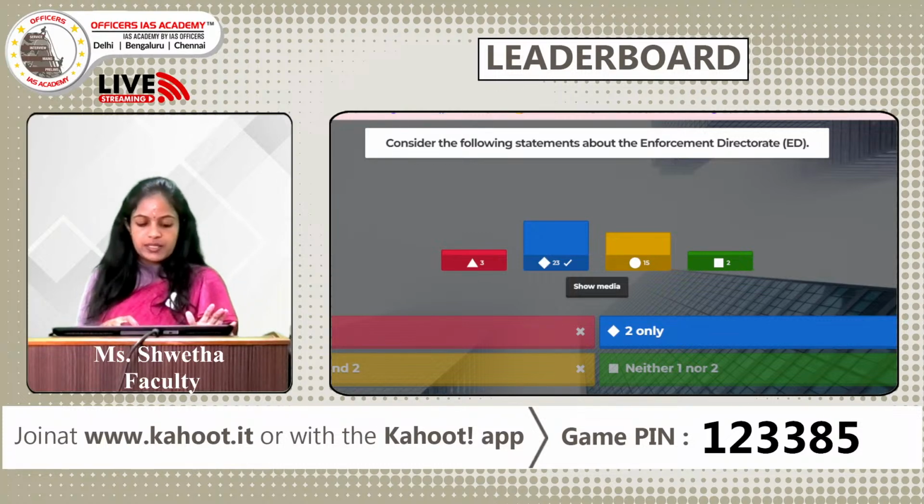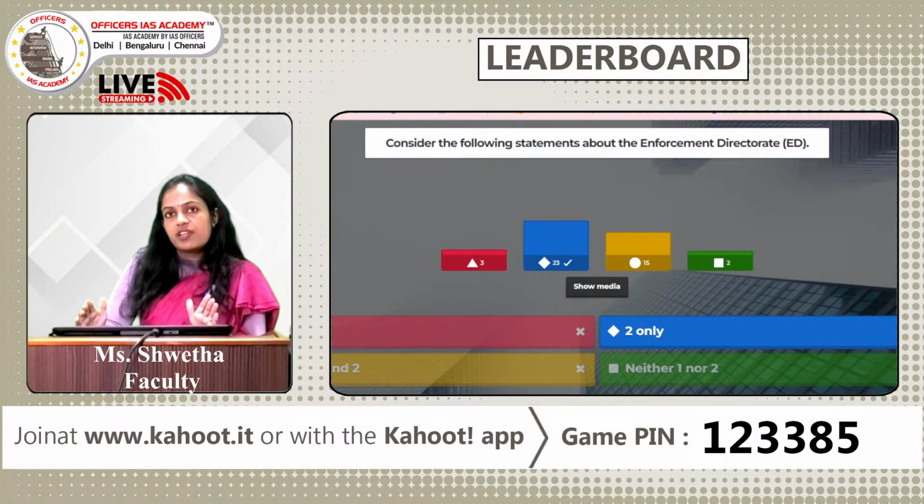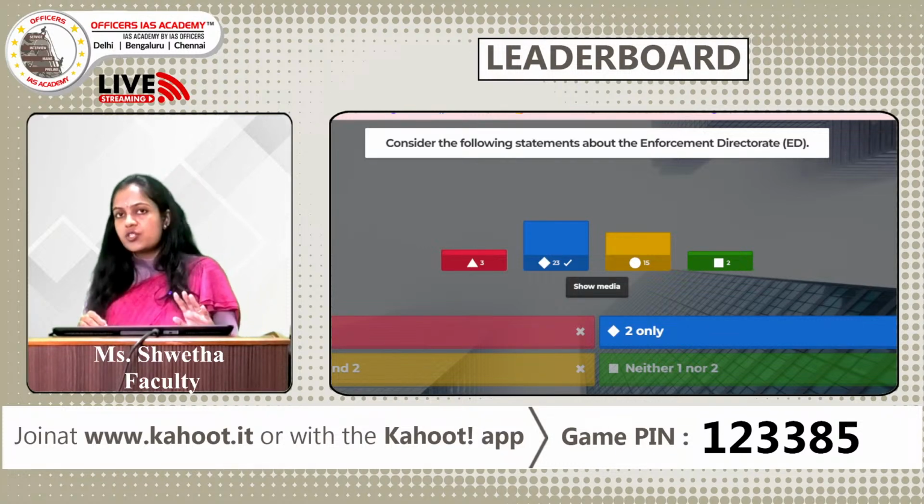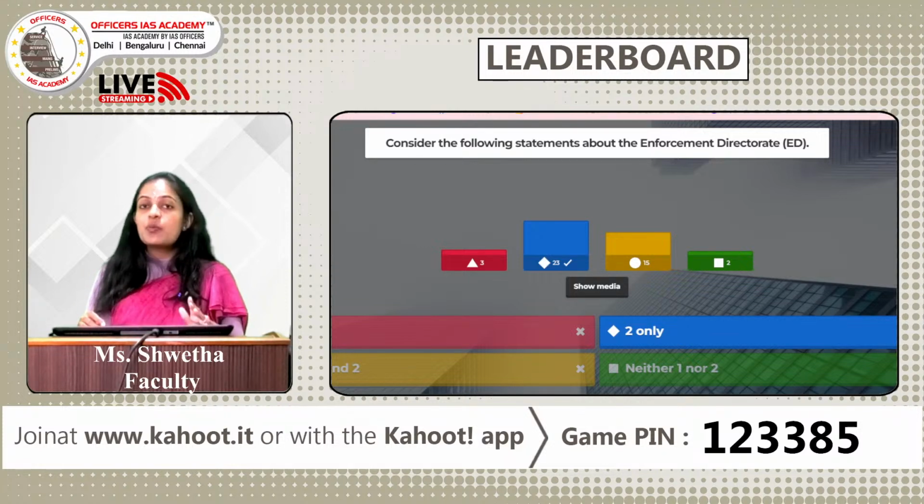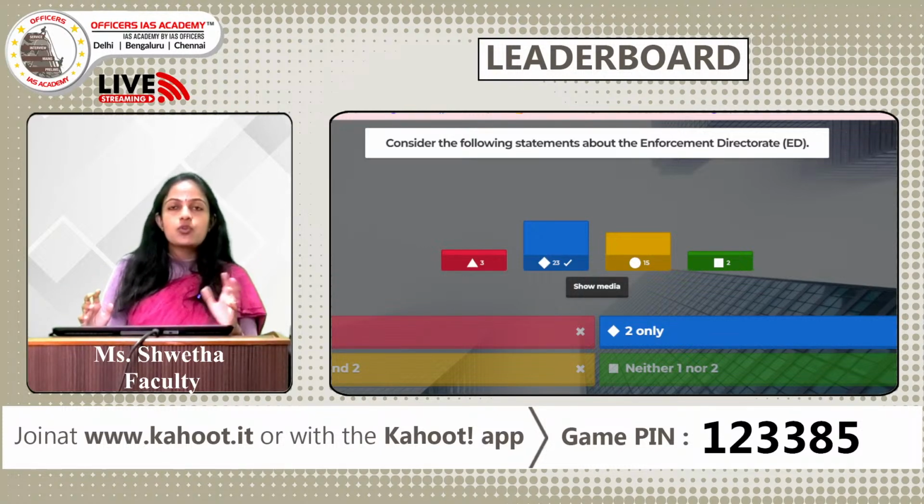One is the Foreign Exchange Management Act, which is a civil law where the officers can investigate into contraventions of foreign exchange laws and regulations, and they can impose penalties on those who have contravened the law. And the second is the Prevention of Money Laundering Act, which is a criminal law. Here the officers are empowered to conduct investigations to find out the proceeds which have come out of crime.